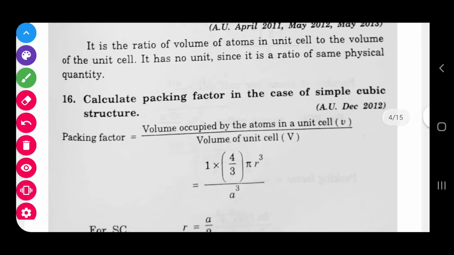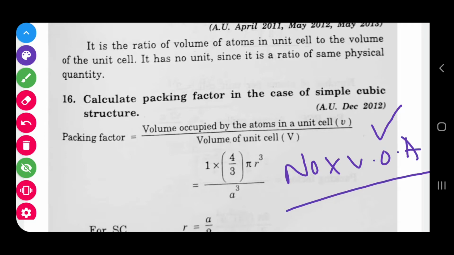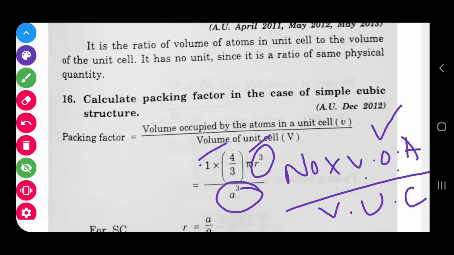Likewise, for the simple cubic structure, they asked a question. In general, how to find APF: this is the general formula, small v by capital V. In the easiest way of writing, the same formula will be number of atoms into volume of one atom, divided by volume of the unit cell. This is the general easiest formula. Number of atoms for the SC structure is 1. Volume of one atom is 4 by 3 pi r cube. The r value you already know is a by 2. Substitute. Volume of the unit cell is a cube. Substitute and get the result.